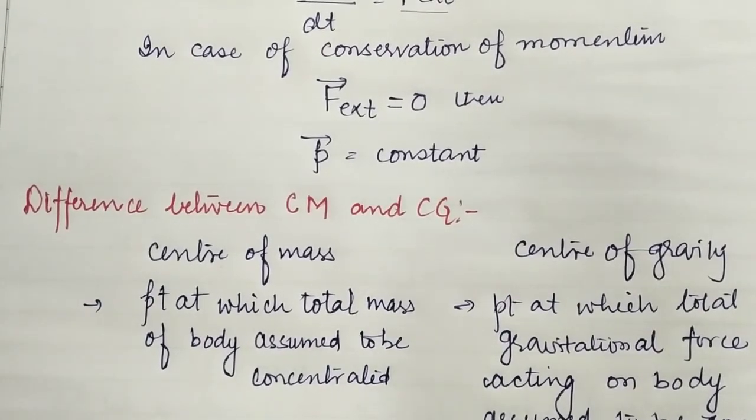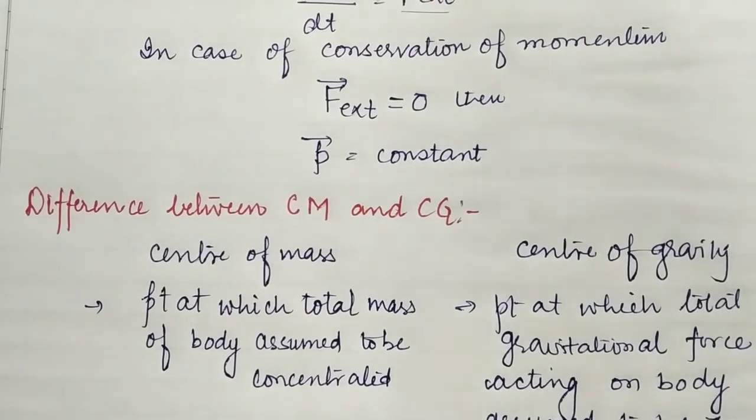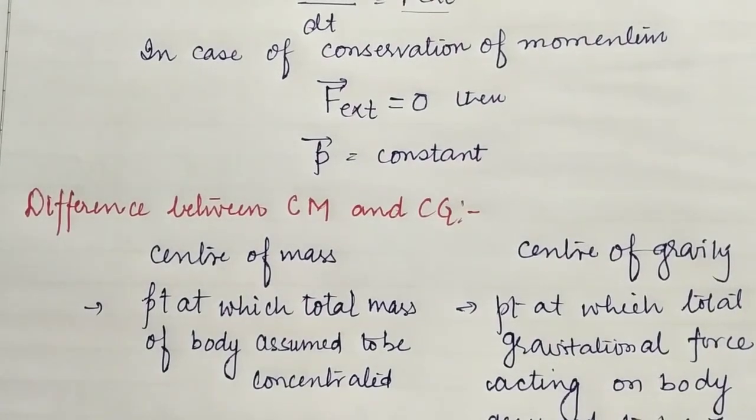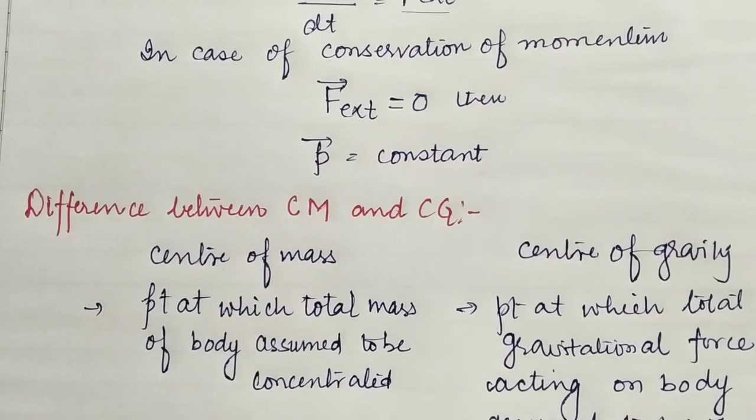It means that the sum of all the forces at that point will be what? A constant, or concentrated at that point.